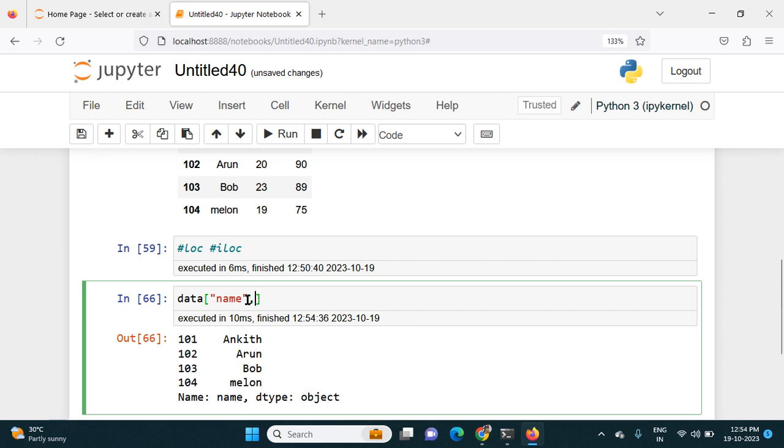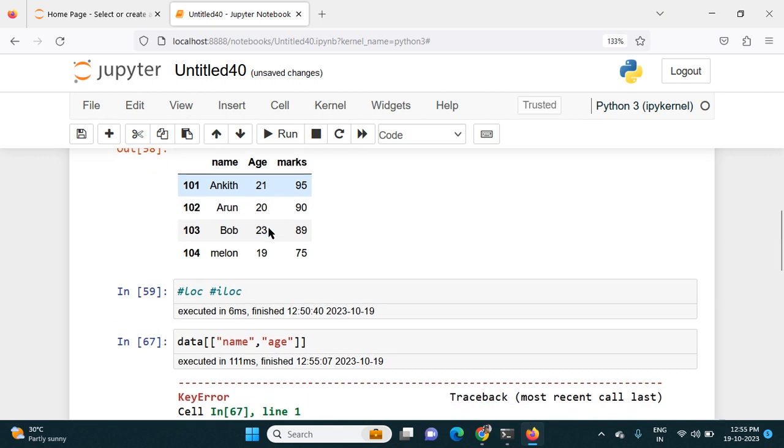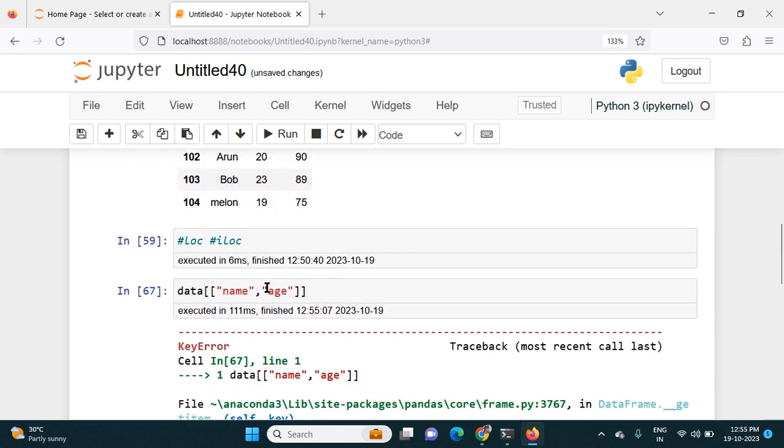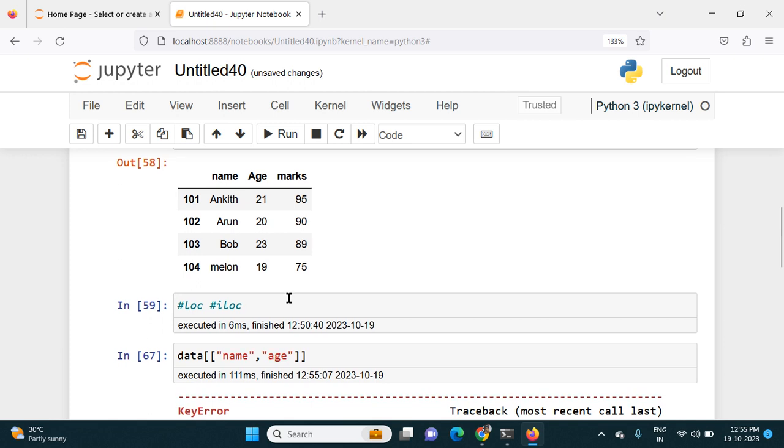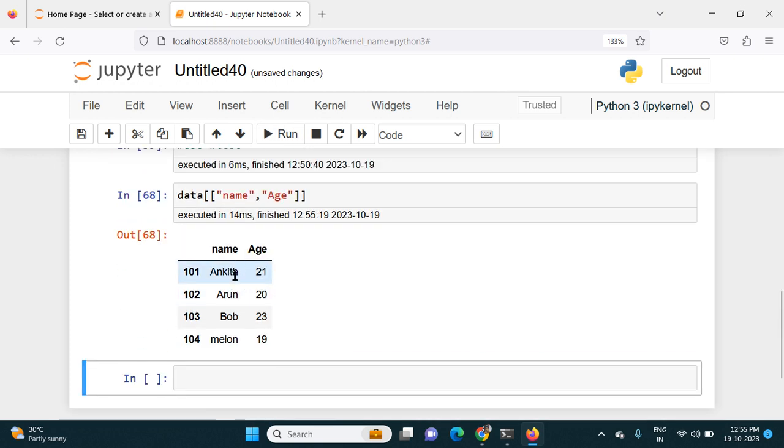If I want to get one more here, I will give age. As I have two arguments, I will give them in another list. So remember, every time you have one or more than one arguments like this, you have to put them in a separate list. Then only it will understand and give the result. Here I got an error because Age is in uppercase. So I have to mention it as it is, because Python is case sensitive. Now I got the age and name for every observation.